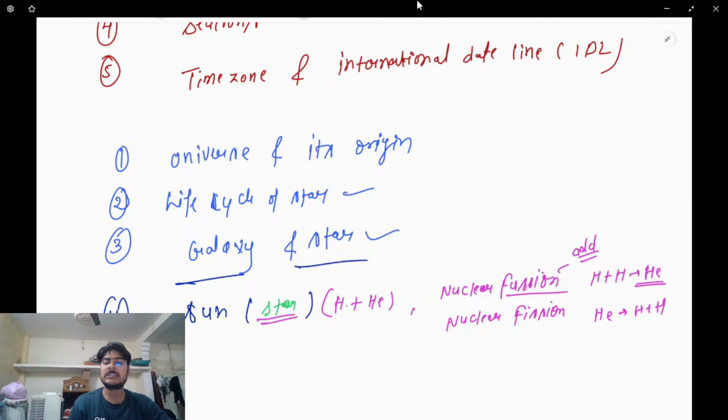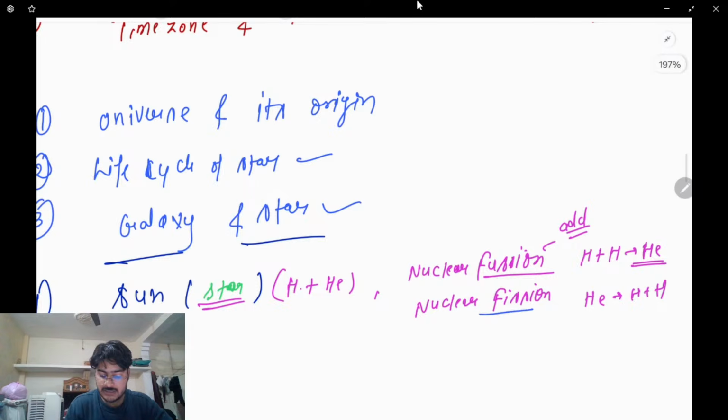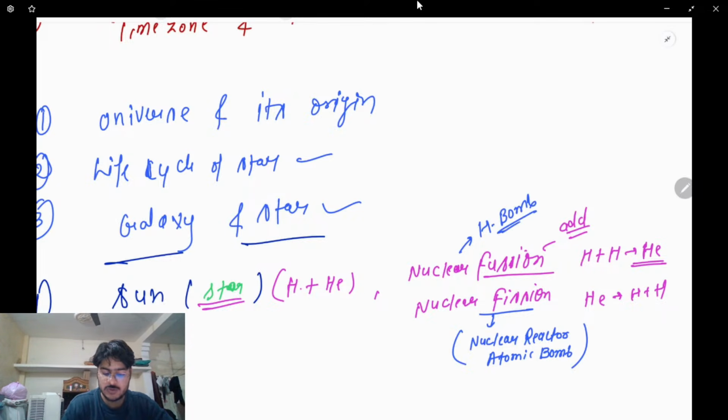Overall, these are the kinds of processes there. And one more thing you may add here, just for the sake of understanding: nuclear fission is the reaction that also takes place in the nuclear reactor, and also in the atomic bomb. In the atomic bomb, we use the same reaction, a nuclear fission reaction. But in the hydrogen bomb, we use nuclear fusion, the very deadly reaction.